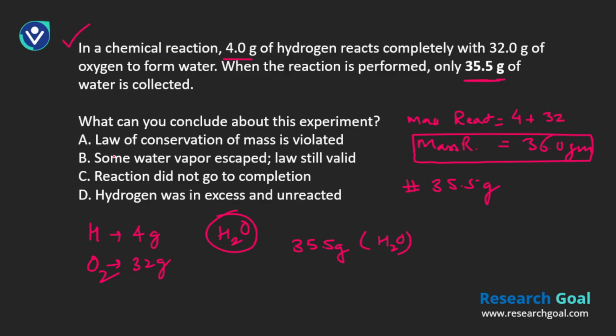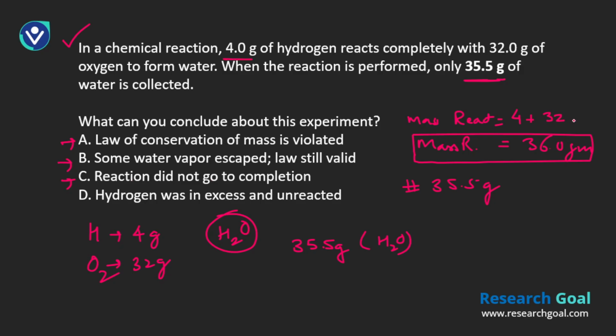Let's see what options we have. What can you conclude about the experiment? A, law of conservation of mass is violated. Usually that is not the case whenever a law has been postulated. Next, B, some water vapor escaped, law still valid. C, reaction did not go to completion.